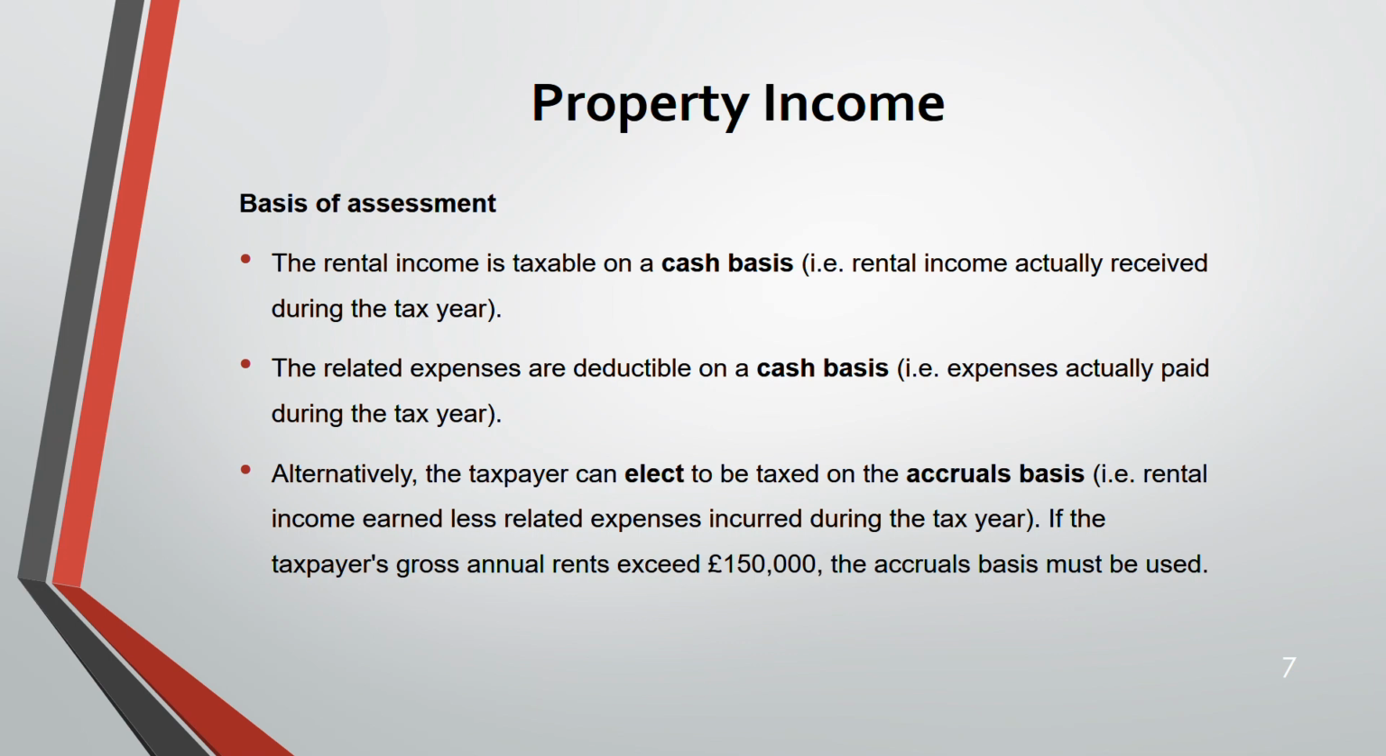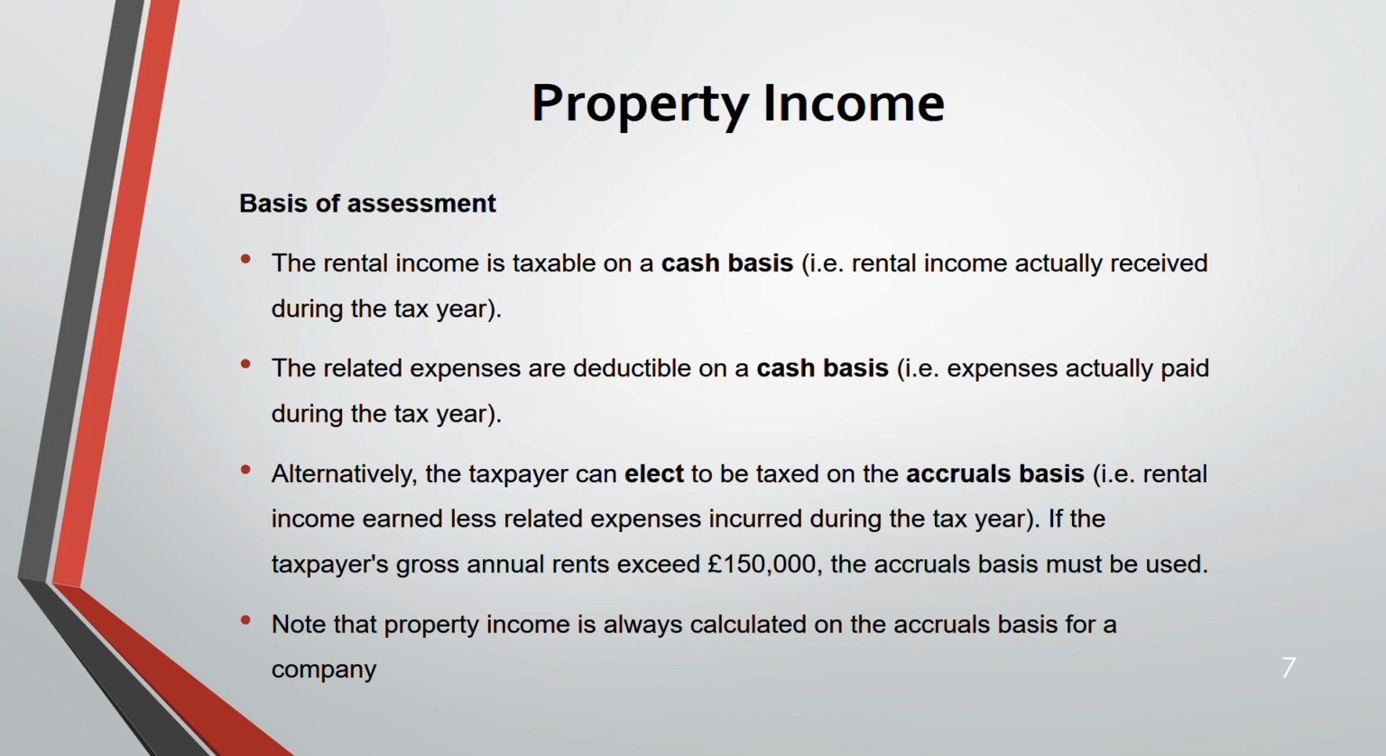But if the taxpayer's gross, please mark the word gross, if the taxpayer's gross annual rent exceeds 150,000, you don't have a choice. You have to go by accrual basis only. Then there is no option, and you don't have to elect. Automatically it will be accrual basis. If you are less than 150,000, normally it's a cash basis, but you can elect for accrual basis also.